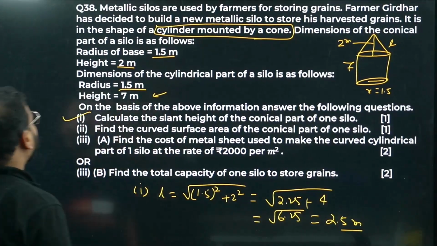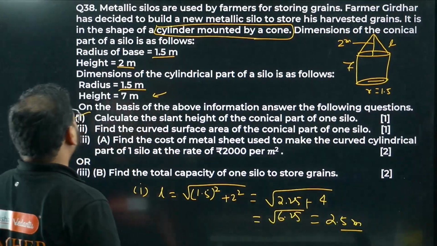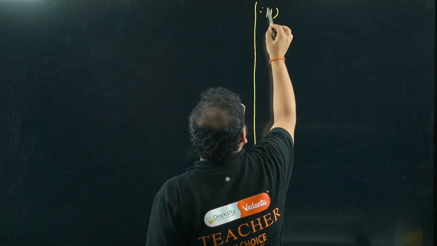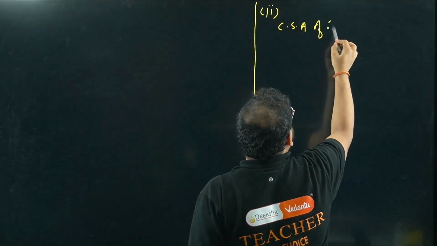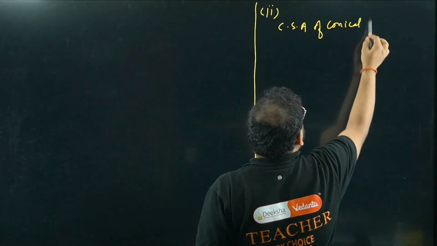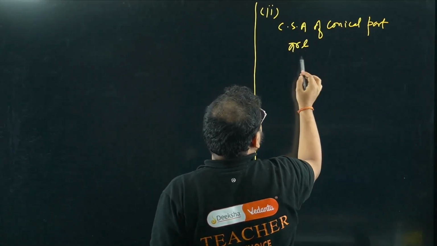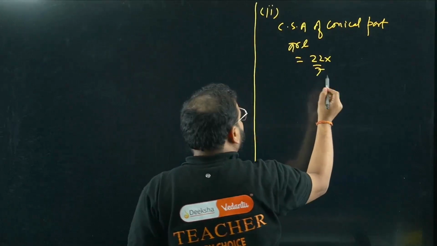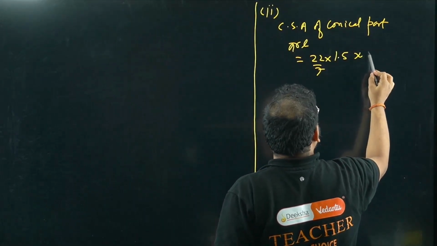Find the curved surface area of the conical part of the silo. Okay, chaliye, let's solve it over here. Part 2. We have to find the CSA of the conical part. The formula is pi r L. So it will be 22 by 7 times r, which is 1.5, times L, which was 2.5.